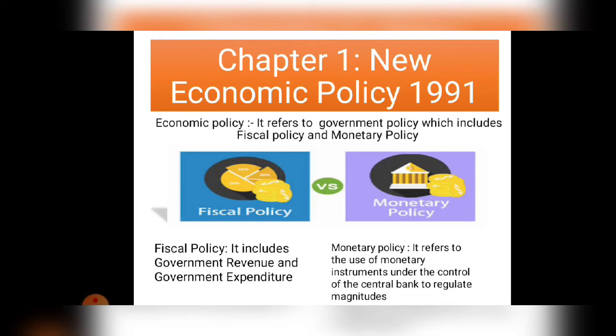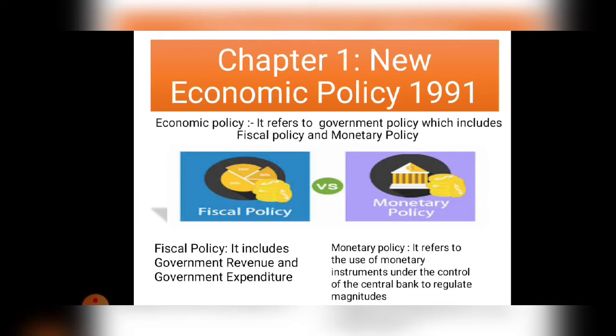Monetary policy is a type of policy which tries to control the money supply in the country. How do they try to control the money supply? By launching different monetary instruments. Do you all know what the different monetary instruments are? The monetary instruments are CRR, that is the cash reserve ratio, SLR, the statutory liquidity ratio, then interest rate, bank rate, and discount rate. All of that comes under monetary policy.